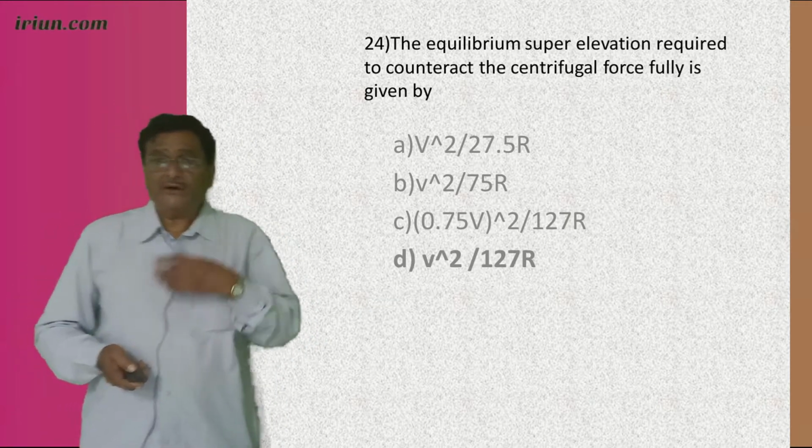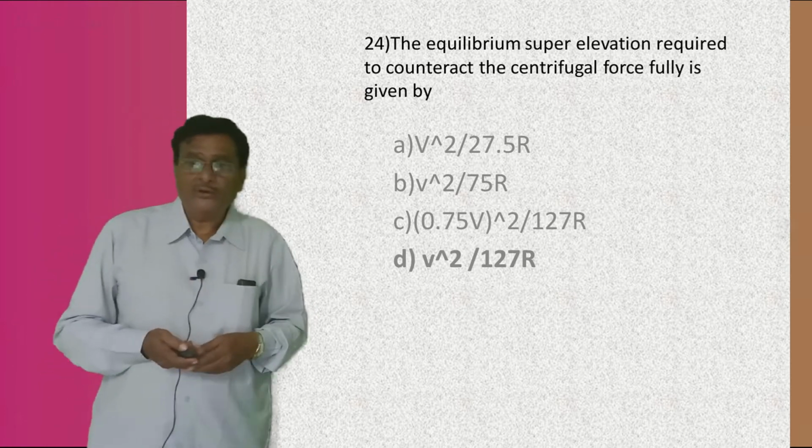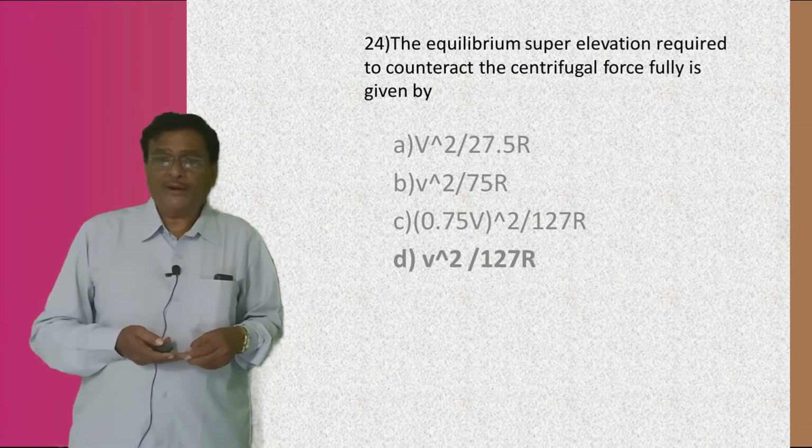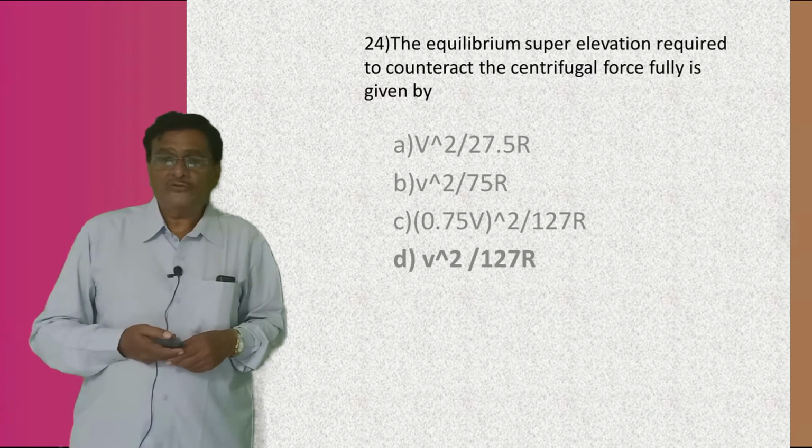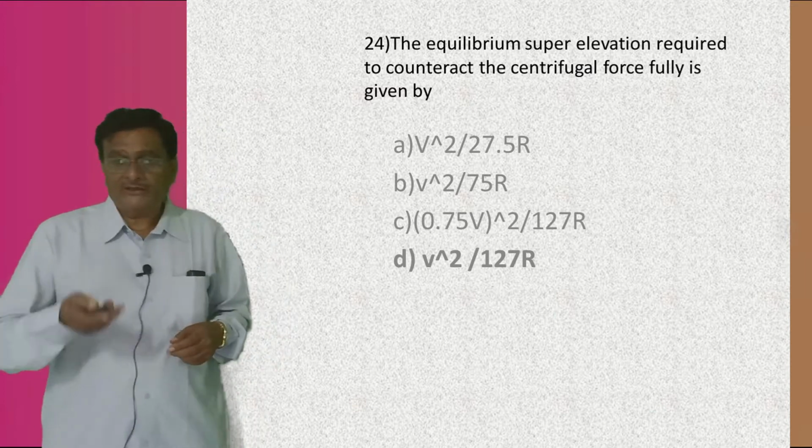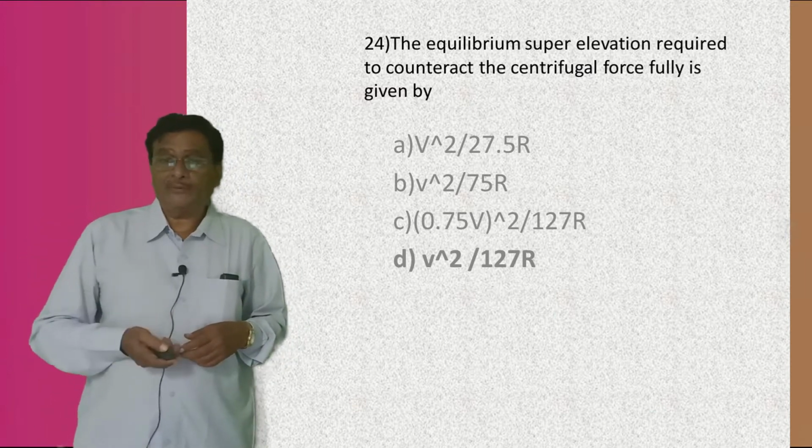Okay. Now the equilibrium super elevation.